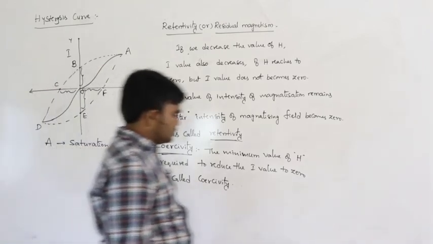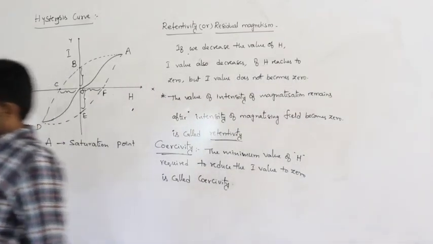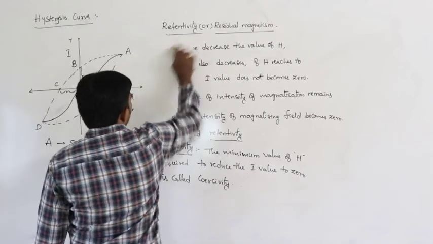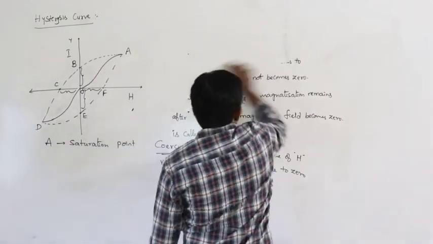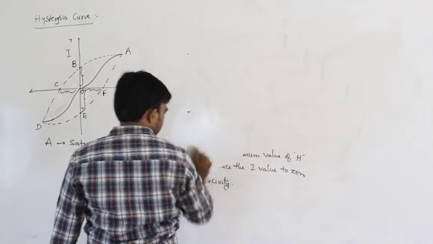And based on this, we can differentiate two conditions. One is the permanent magnets and the other is the temporary magnets, based on the values only.